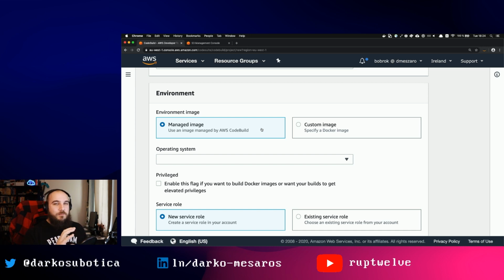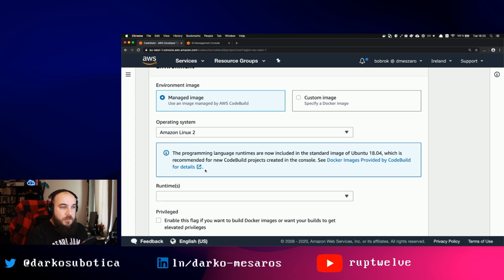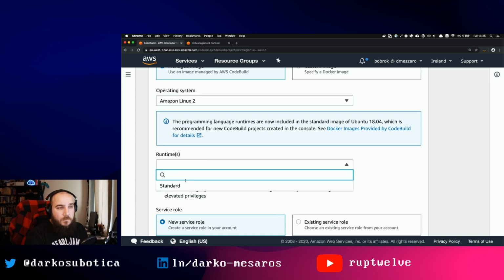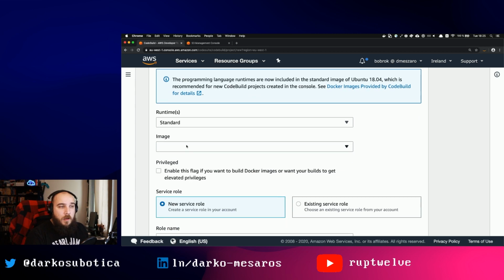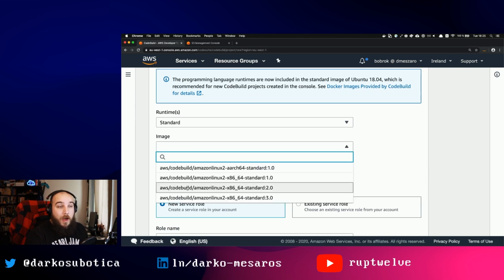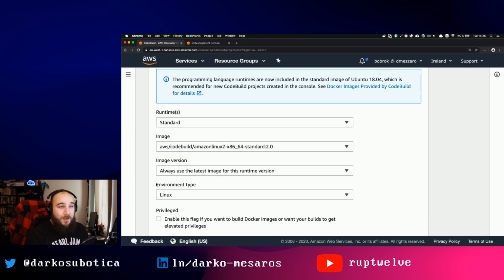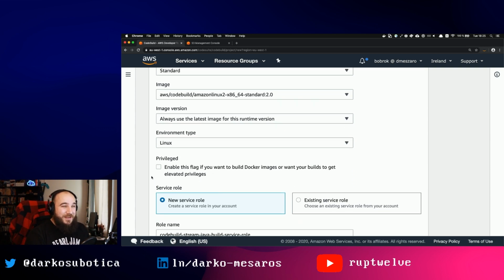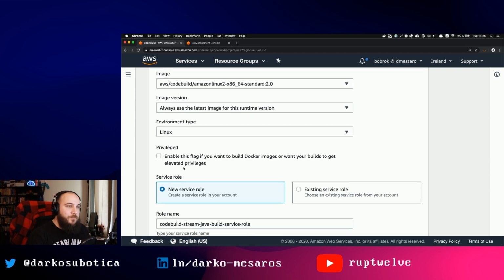I would advise that you maybe calculate how much custom stuff you're burning into your own image compared to how long it takes for the Amazon managed image to spin up plus install your packages. So this might be a trade-off. So I'm going to choose Amazon Linux in this case. I'm just going to use the standard runtime. Just going to use the image 2.0. Now I know that 2.0 works. I have not tried the 3.0, so I'm just going to leave it as such.